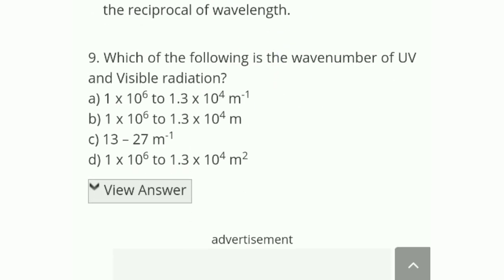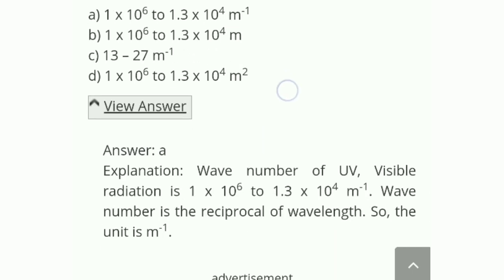Which of the following is the wave number of UV and visible radiation? The options are 1 into 10 to the power 6 to 1.3 into 10 to the power 4 m inverse, or 1 into 10 to the power 6 to 1.3 into 10 to the power 4 m, or 13 to 37 m inverse, or D, 1 into 10 to the power 6 to 1.3 into 10 to the power 4 m square.